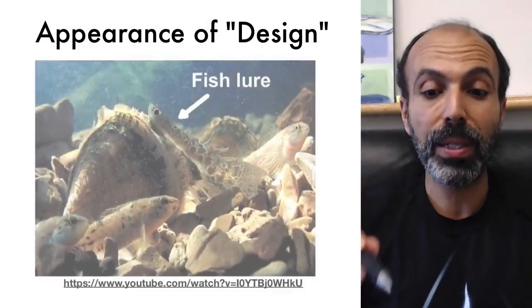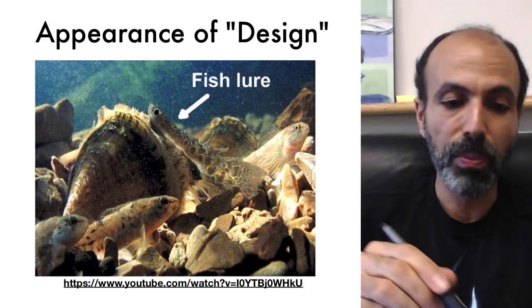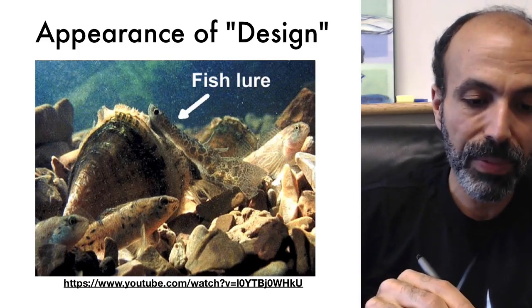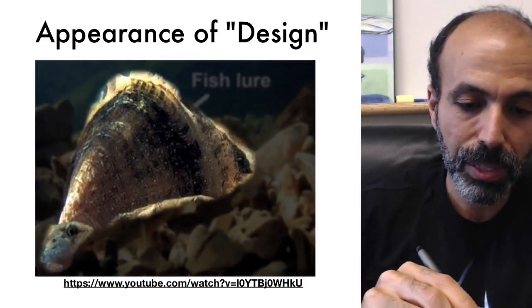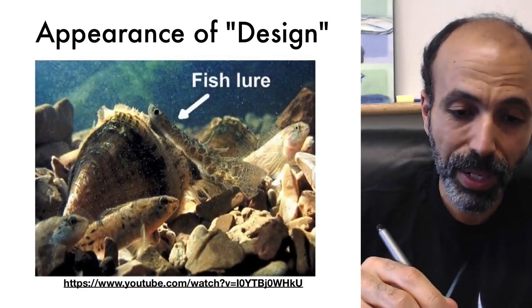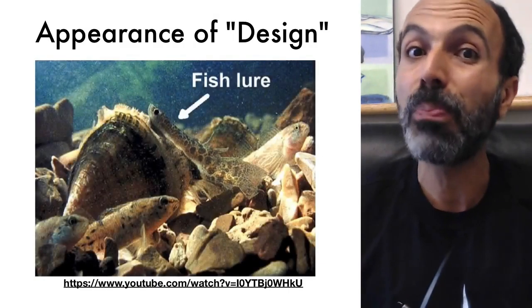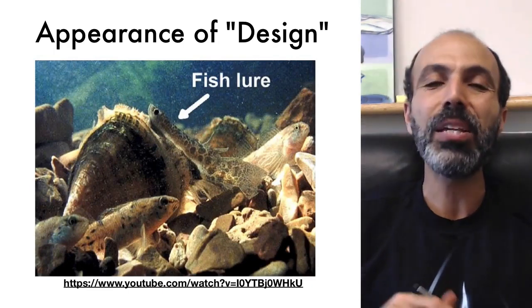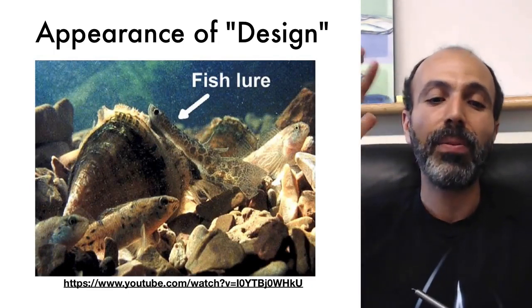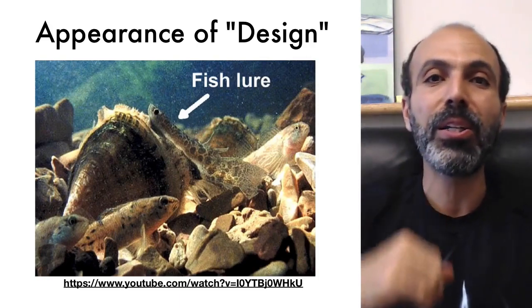I encourage you, by the way, in the meantime, to look at this video on YouTube. This video shows the example of the Lampsilis mussel. This is this right here. If you look at this right here, next to the Lampsilis mussel, that is not a fish. That is actually part of the Lampsilis mussel. That is a lure that sticks out from it, and the mussel waves it around to draw in other fish.